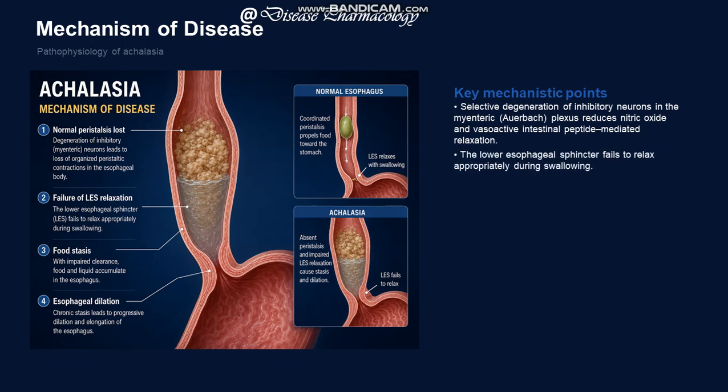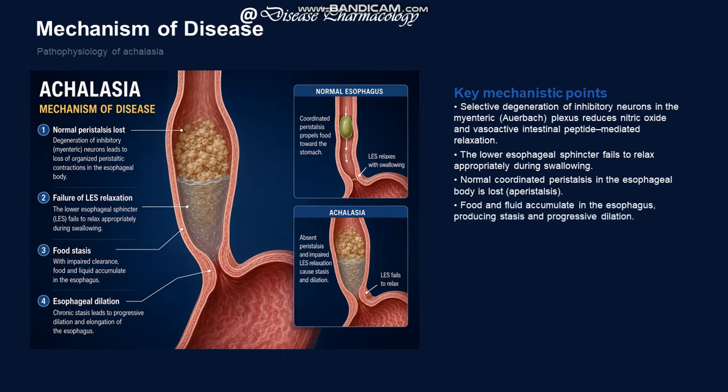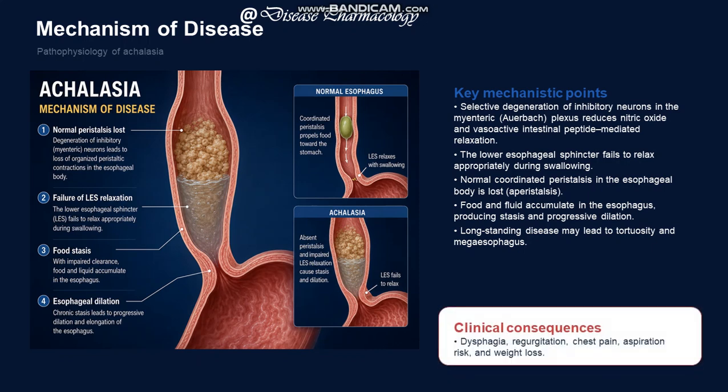The lower esophageal sphincter fails to relax appropriately during swallowing. Normal coordinated peristalsis in the esophageal body is lost. Food and fluid accumulate in the esophagus, producing stasis and progressive dilation. Long-standing disease may lead to tortuosity and megaesophagus. These are the consequences: dysphagia, regurgitation, chest pain, aspiration, and weight loss.